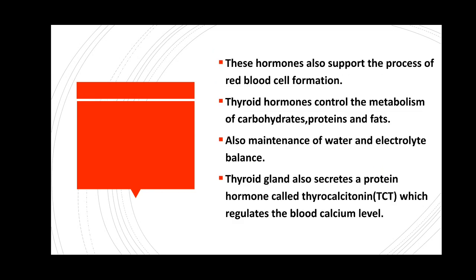metabolic rate. These hormones also support the process of red blood cell formation. So it not only has adverse effects, it also helps in red blood cell formation, controls the metabolism of carbohydrates, proteins and fats in our body, and also maintains water and electrolyte balance. And the thyroid gland also secretes a protein hormone called thyrocalcitonin, which regulates the blood calcium level.